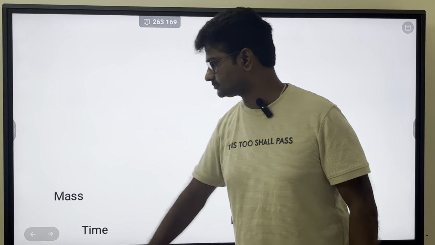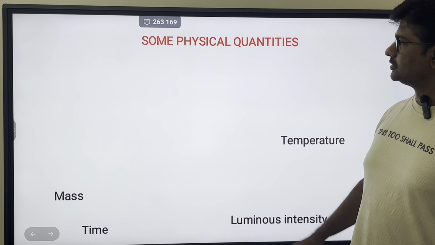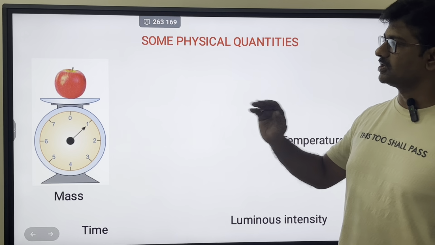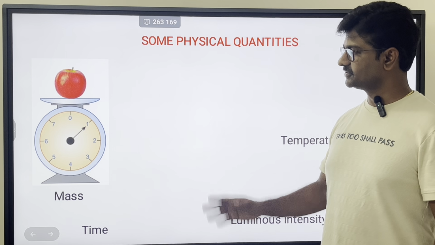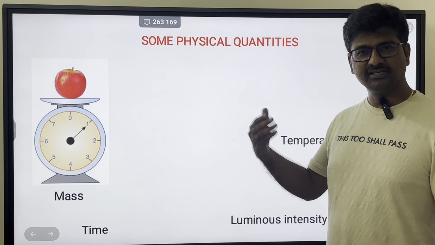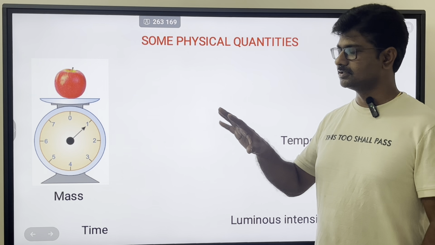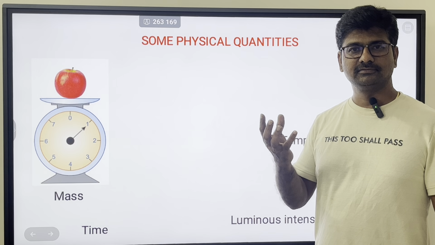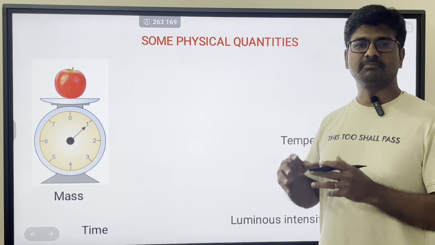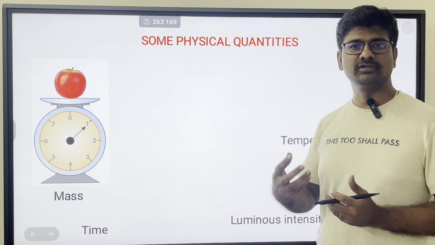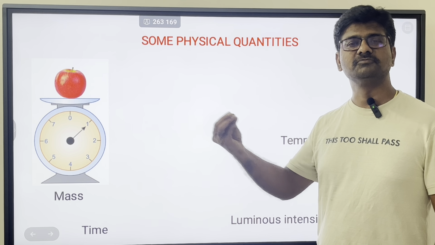Mass. So what are the physical quantities? Let's see. Mass, it is a physical quantity. So we see in detail what each of these physical quantities are. Just try to understand, because suppose I have an apple and if I say there are big apples in the market or small apples in the market, so how big they are, how small they are, that I have to quantify in terms of mass, right?